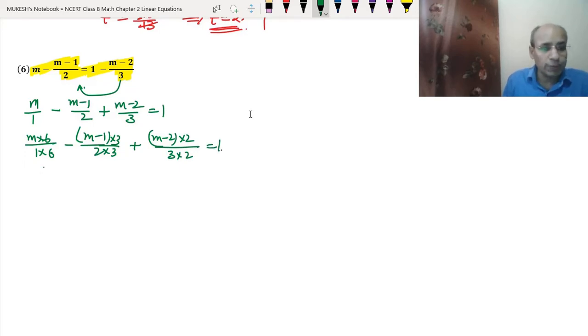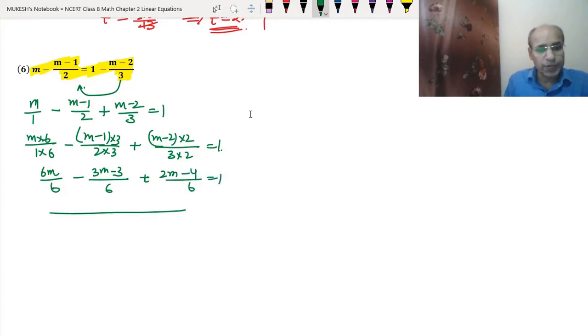So 6 into m is 6m upon 6 minus 3 multiplied with m is 3m minus 3 upon 3 into 1 is 3, upon 6 plus 2 multiplied with the m is 2m and 2 multiplied with the 2 is minus 4 upon 6 equals to 1.